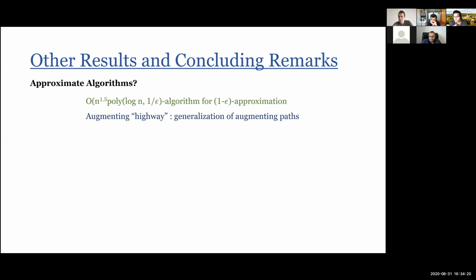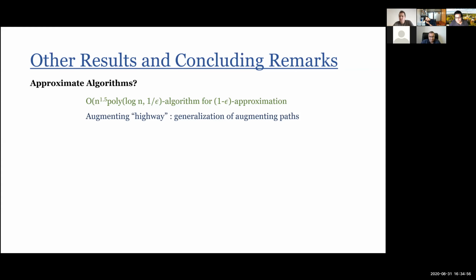So one of the conceptual contributions of our paper is this idea of what are called augmenting sets in the paper, but I like to think of them as augmenting highways. Instead of finding one path, we want a collection of these sets. They look like highways with various lanes. It's not the same as parallel. I'm not doing parallel paths. I'm just trying to find these objects, which are not a single path, but a collection of subsets of various things, and then try to augment them.